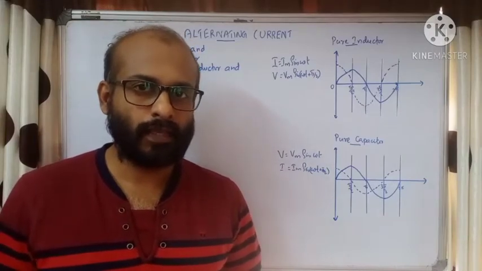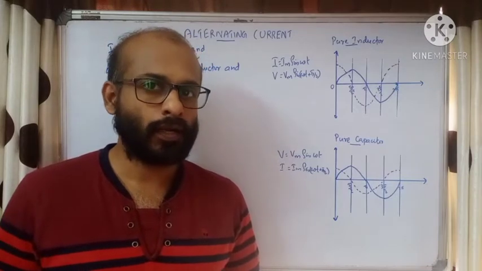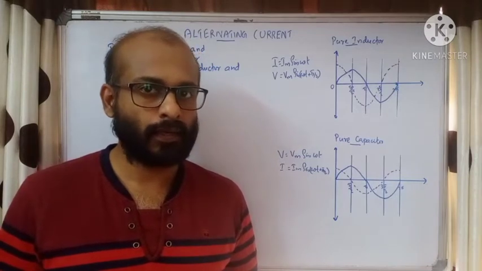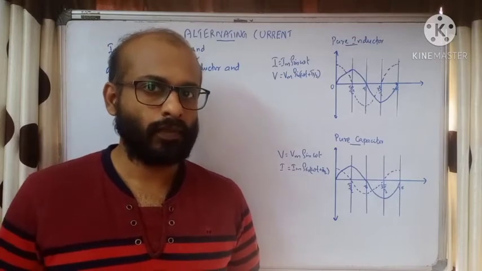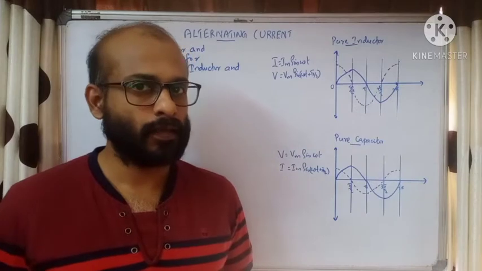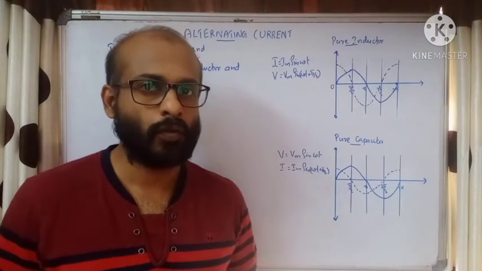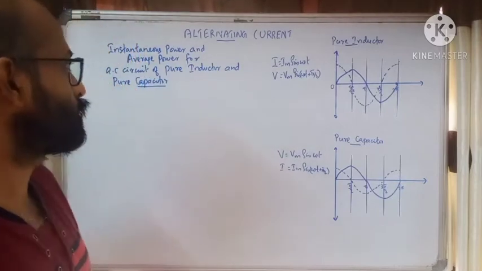Today we are going to see the instantaneous and average values of power when alternating current flows through a pure inductor and a pure capacitor. We need to explain this equation for power in terms of equation as well as graphical variation. Okay, we'll start with the equations.